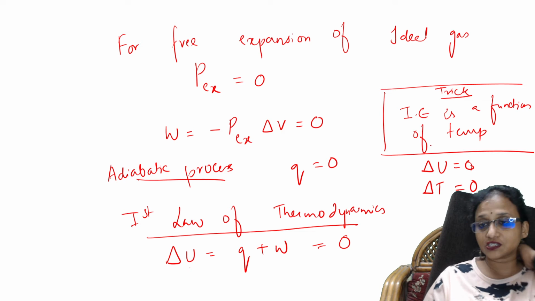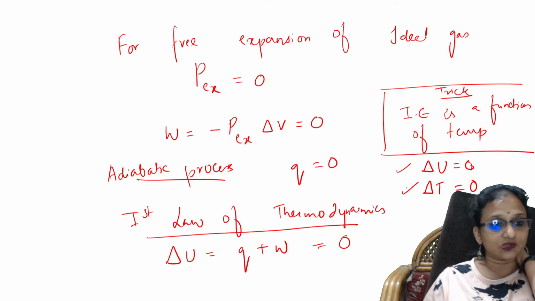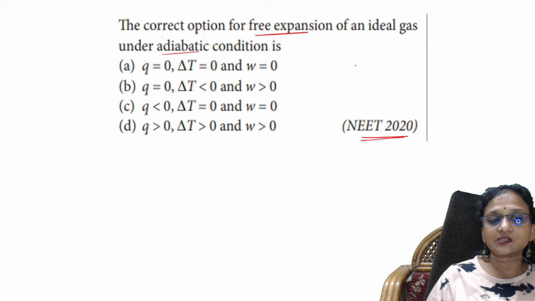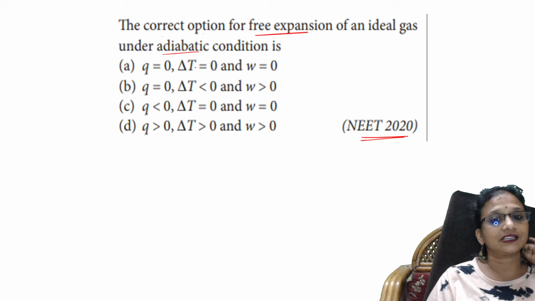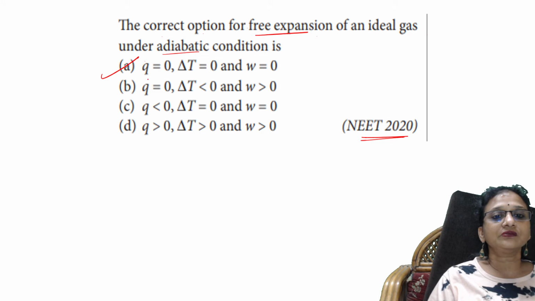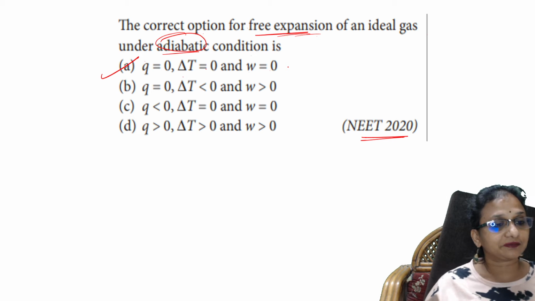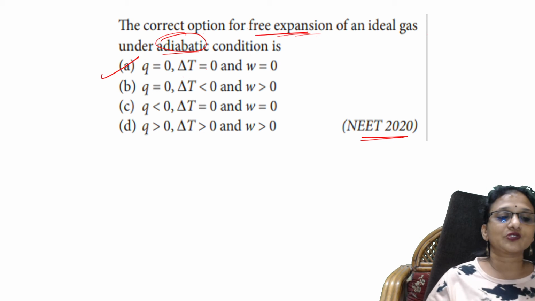So internal energy is a function of temperature. That's why this is 0, and this is also 0. Now go back to the question and see. The correct option for free expansion of the gas is what? Delta Q is 0, delta T is 0, and W also is 0. Easy, because it is an adiabatic condition, and that too, free expansion of gas. So that is the question.